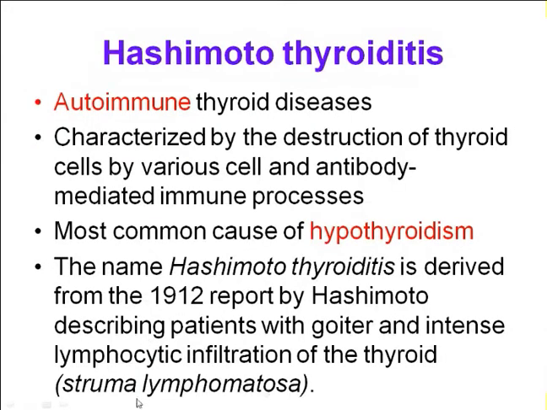It somewhat resembles lymphoid tissue, so struma lymphomatosa. Somewhere else there is struma ovarii: if in the dermoid teratoma of the ovaries you see thyroid tissue, we call it struma ovarii. Just like that, here you are seeing lymphoid tissue in the thyroid, so it is struma lymphomatosa.